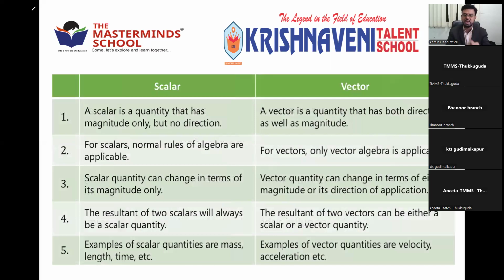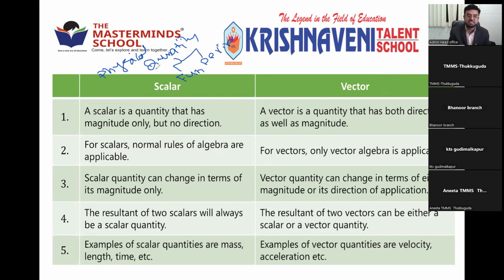In the first chapter, on measurements, we saw that all the physical properties which can be measured are called physical quantities. We discussed many physical quantities in the earlier chapter. There are 2 types: one is fundamental and the second is derived.